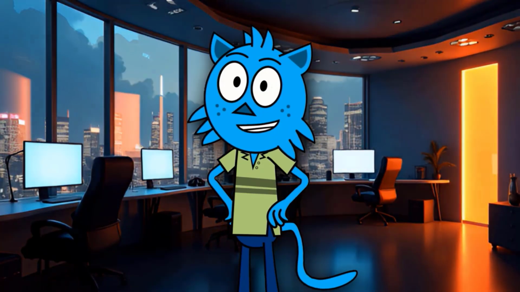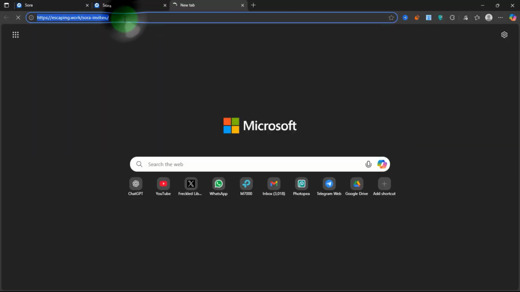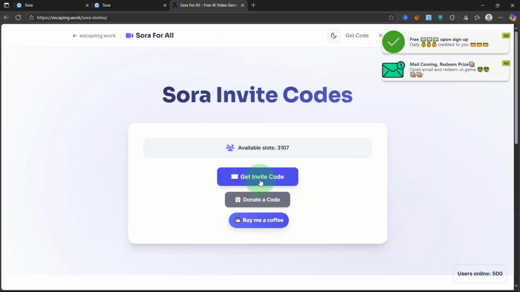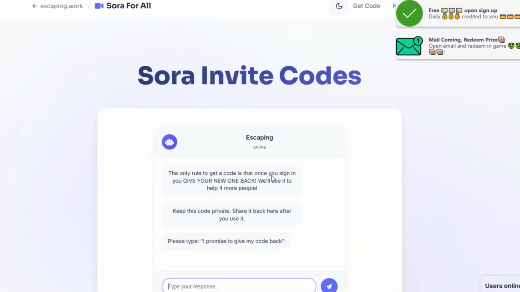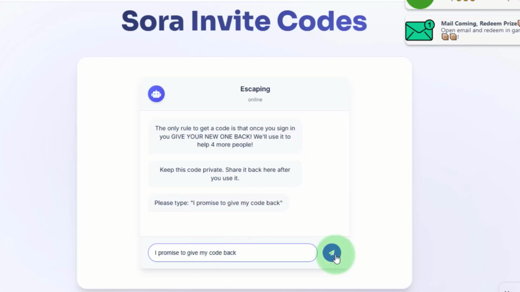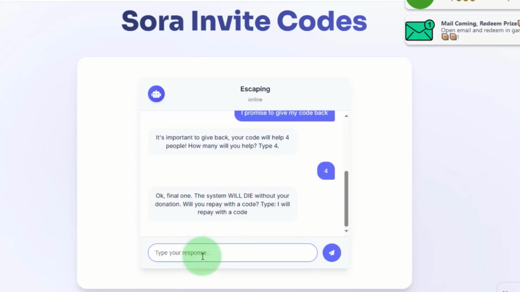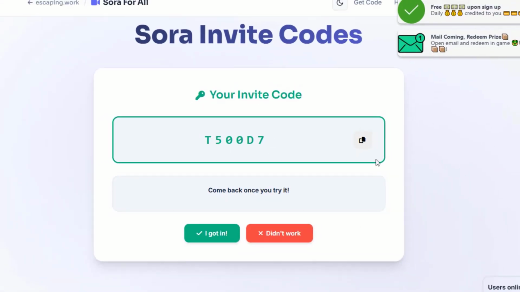For others, I also have another solution. For that, you have to visit escaping.work/SORA invites and click Get Invite Code. Then type, I promise to give my code back. Then type 4. Lastly, type, I will repay with a code. After that, you'll get an invitation code.